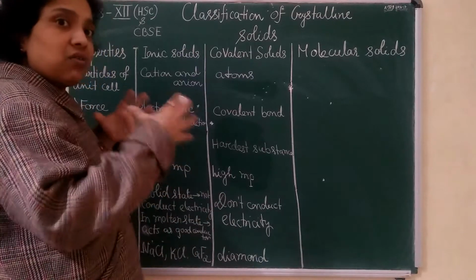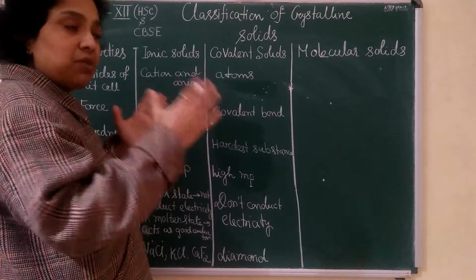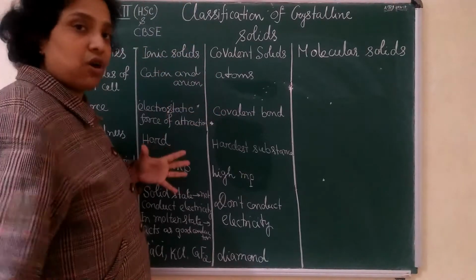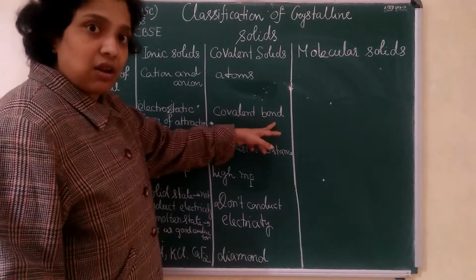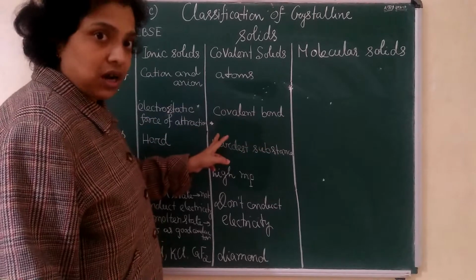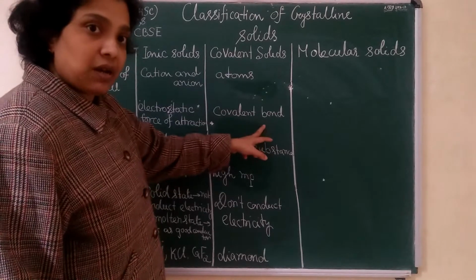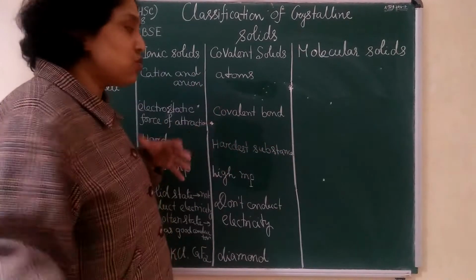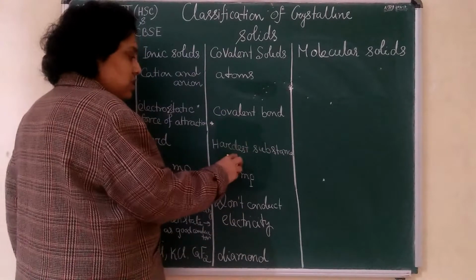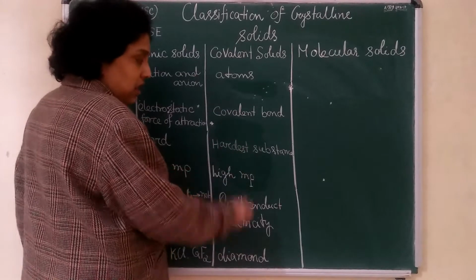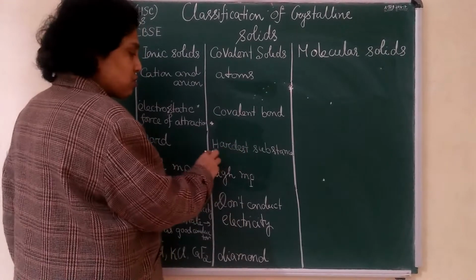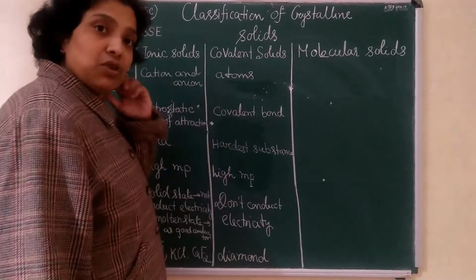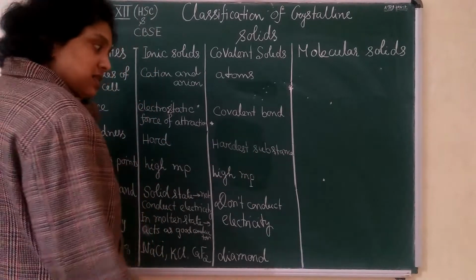You can write this also: because of these covalent bonds, diamond forms a huge molecule. And due to this, we know diamond is the hardest substance, so the hardness will be maximum.